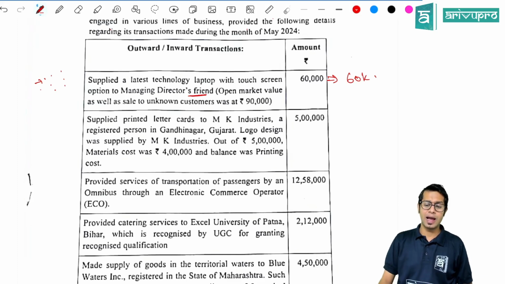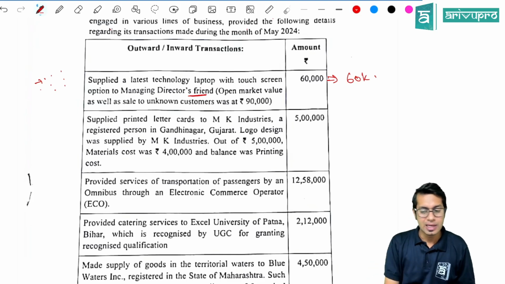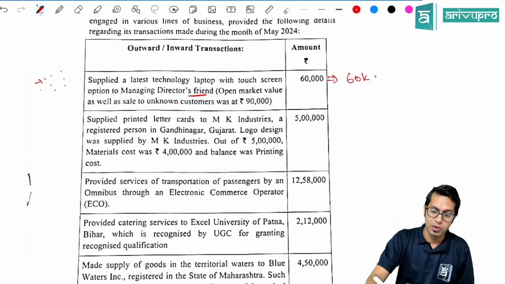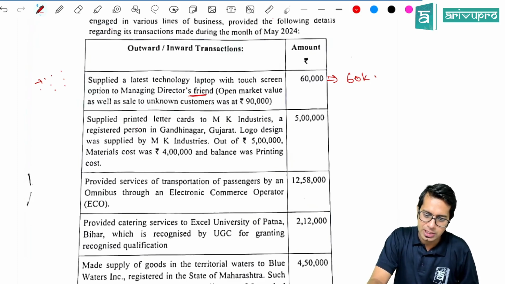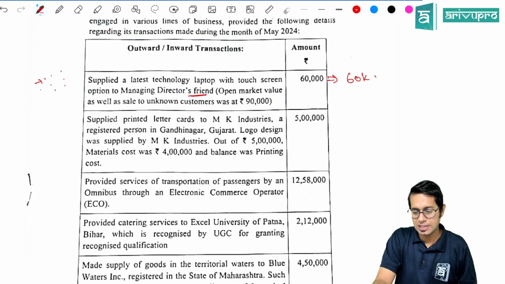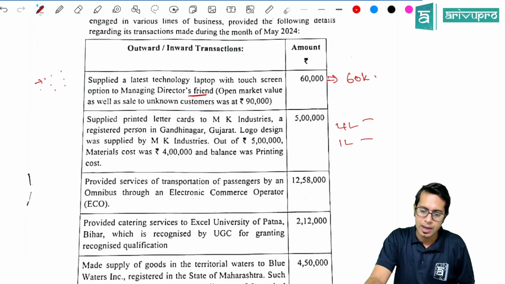Had you given the same to the managing director only, then yes, 90,000 would have been taken. Beautiful. Supplied printed letter cards to MK Industries, a registered person in Gandhinagar. Logo design was supplied by MK Industries. Out of 5 lakhs, material cost was 4 lakhs, and the balance was for printing charges. Okay, so if the invoice gives the bifurcation, then 4 lakh and 1 lakh will be taxable separately.